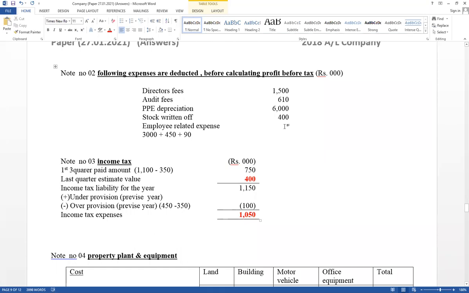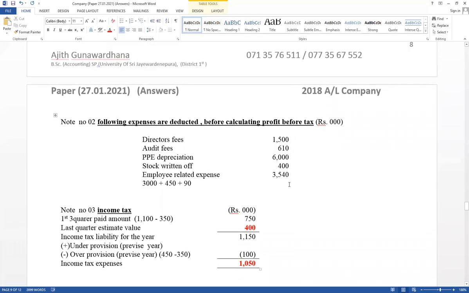Take total value 3,540. 3,540. Like that, important expense for decision making should be disclosed note number 2. Total value no need to calculate.